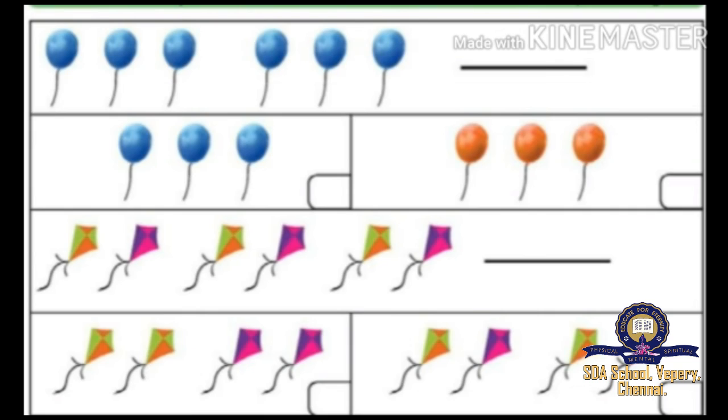Now here there are a couple of balloons flying. You have to identify the pattern of colors. Choose the next series. See here, how many balloons are there? Shall we count? 1, 2, 3, 4, 5 and 6.